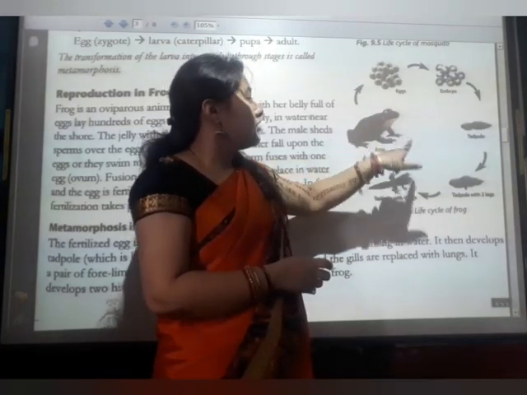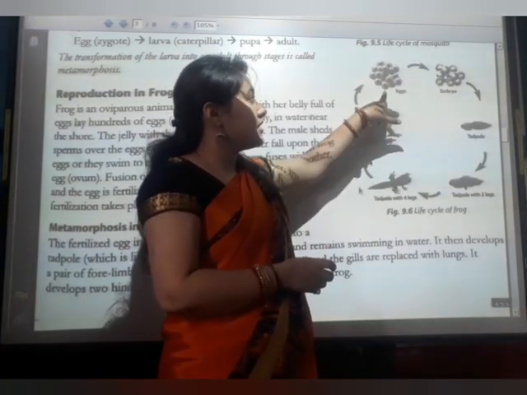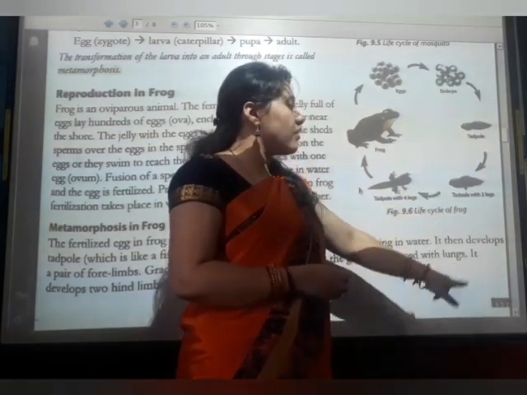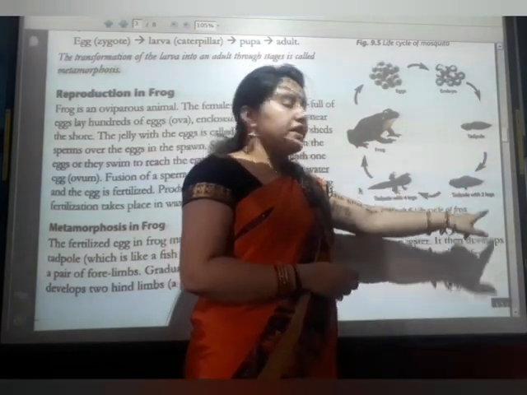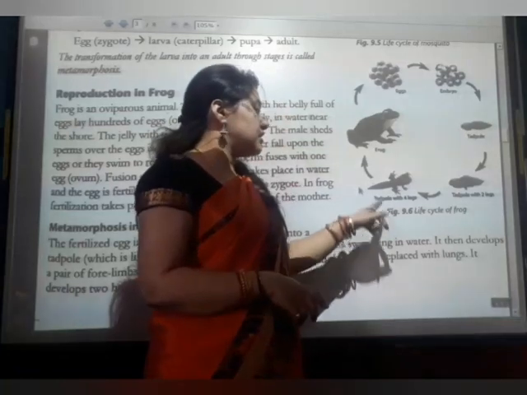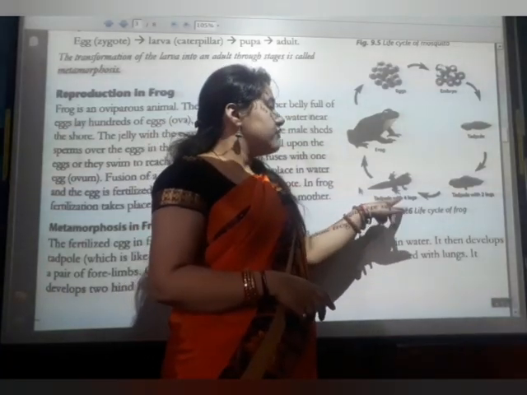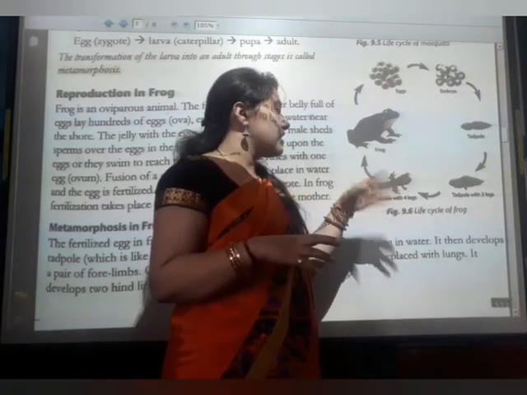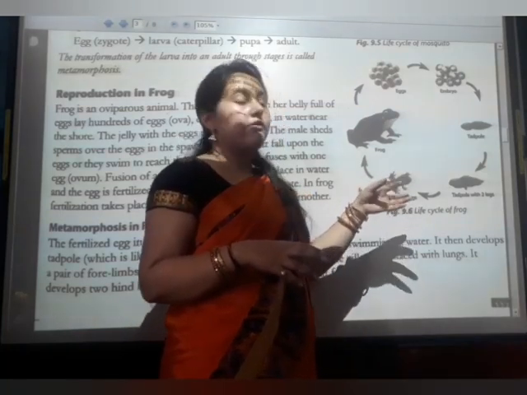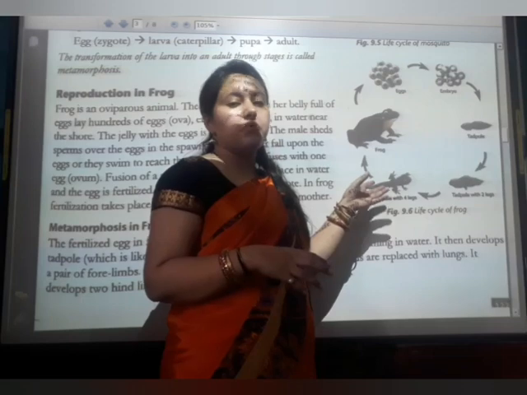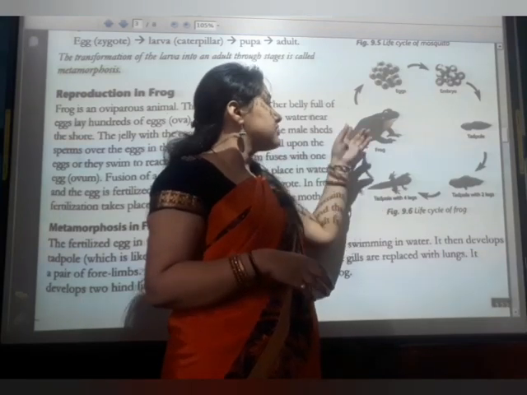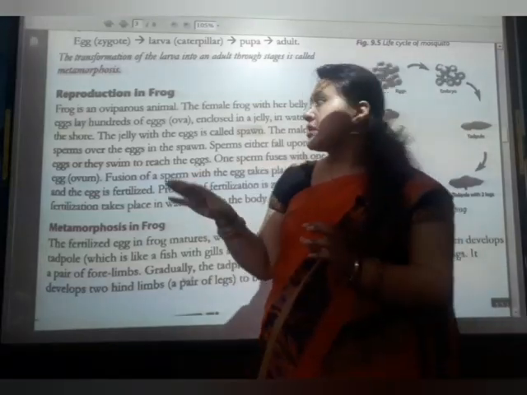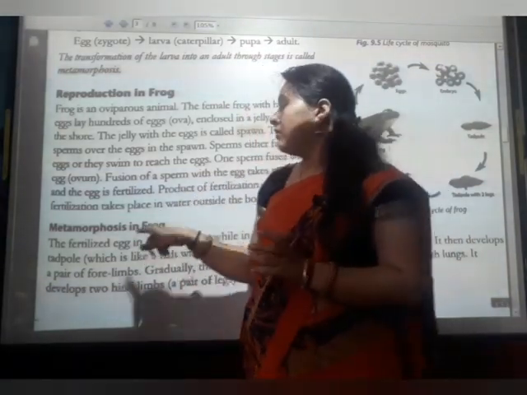So here the frog is there, the eggs are there, then the embryo is formed, then the tadpole is formed. The tadpole with 2 legs, only 2 legs, then the tadpole with 4 legs, because a frog always has 4 legs. After the 2 legs develop, the 4 legs develop. After that the full adult frog is formed. So this is the life cycle of the frog.